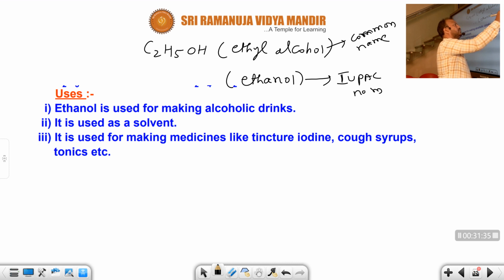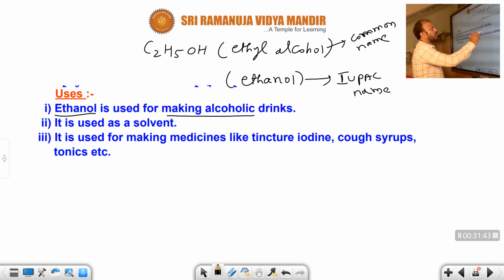Okay. What are the uses of ethyl alcohol or ethanol? Generally, ethanol is used for making alcoholic drinks, like you know very well in the market, gin, wine, beer, that type of alcoholic drinks prepared with ethanol. Another use is as a solvent. Solvent means substances are dissolved in this type of liquid. Ethanol is a liquid, so that's why it acts as a solvent.